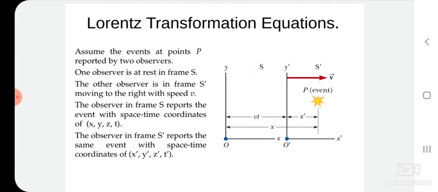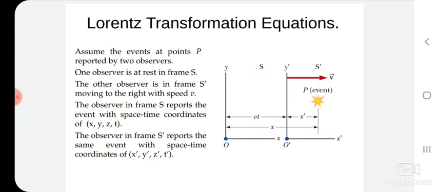It means our object is moving along the positive x direction only with a constant velocity v. Suppose we make measurements of time from the instant when the origins of S and S prime just coincide. It means at initial time t equal to 0, O and O prime lie at the same point, that is why they coincide with each other.